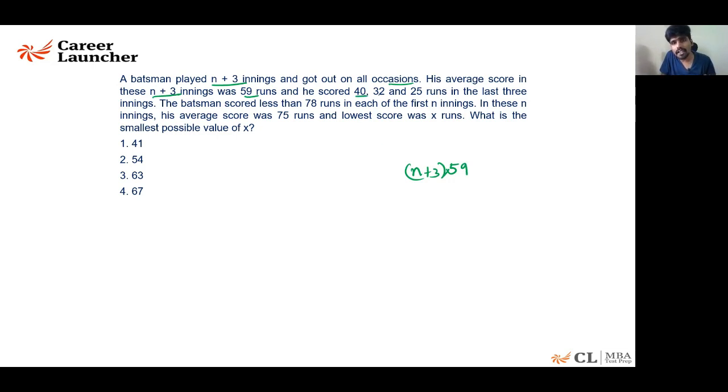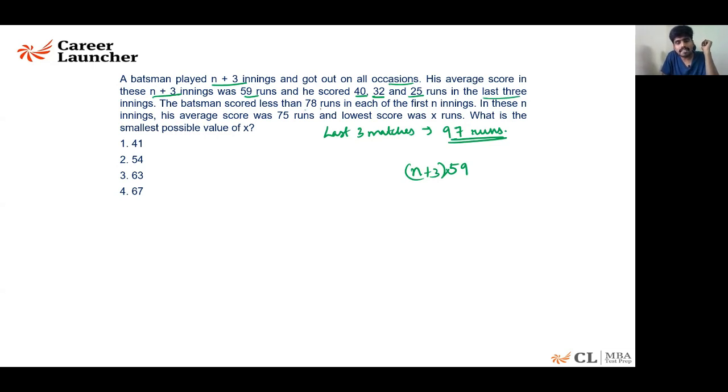He scored 40 plus 32 plus 25 runs in the last three matches. What does this add to? 72 and 25, 97. So in the last three matches, he added 97 runs to his tally.